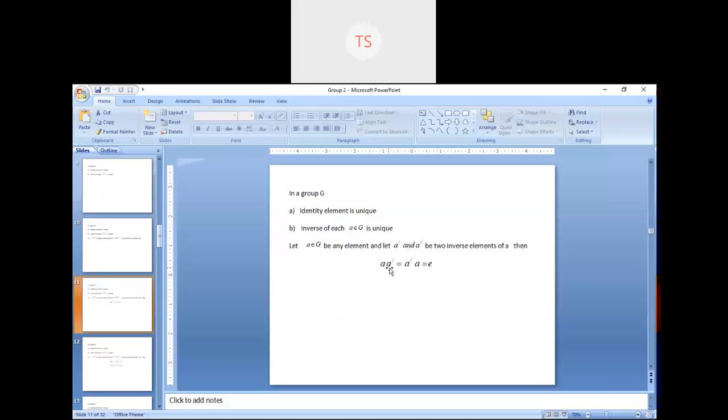See, in the definition of inverse, suppose we are talking about the group of natural numbers under multiplication. Okay, so if I consider the element 2, what is the inverse of 2? Multiplicative inverse, 1 by 2.